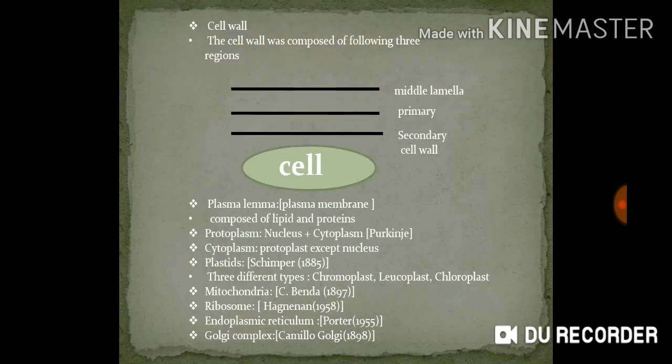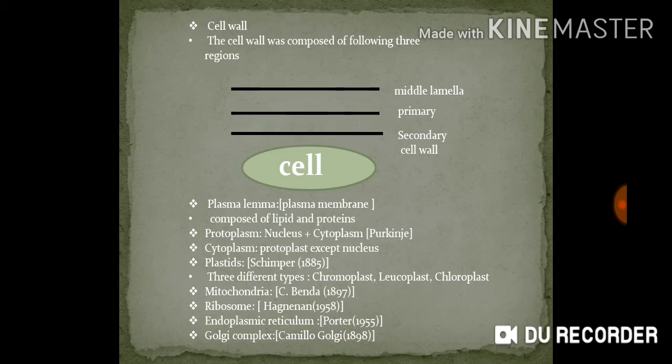Cell wall. The cell wall is composed of three regions: middle lamella, primary and secondary cell wall. Firstly, what is meant by cell wall? The non-living component secreted by the cell is called a cell wall. It provides the definite shape to the cell, and gives mechanical support and strength to the tissues and the organs.